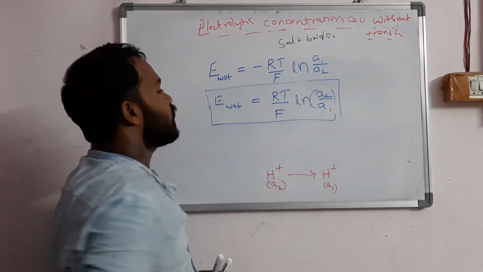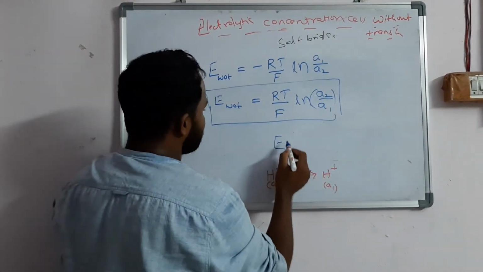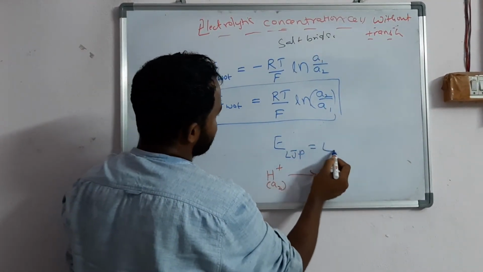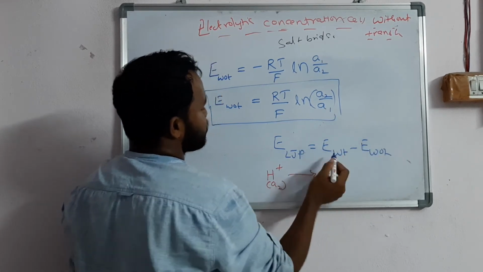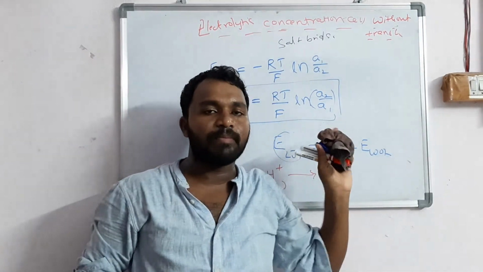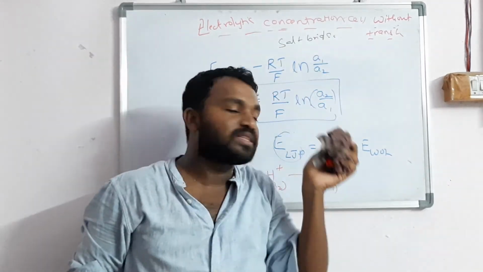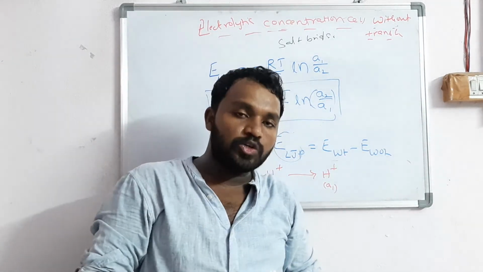This is very important because in liquid junction potential generally E LJP is equal to what? E with minus E without you will get. If you know these two values, directly you can substitute and you will get the E LJP. So that's why you need to remember the E without transference is what? RT by F into ln of A2 by A1.